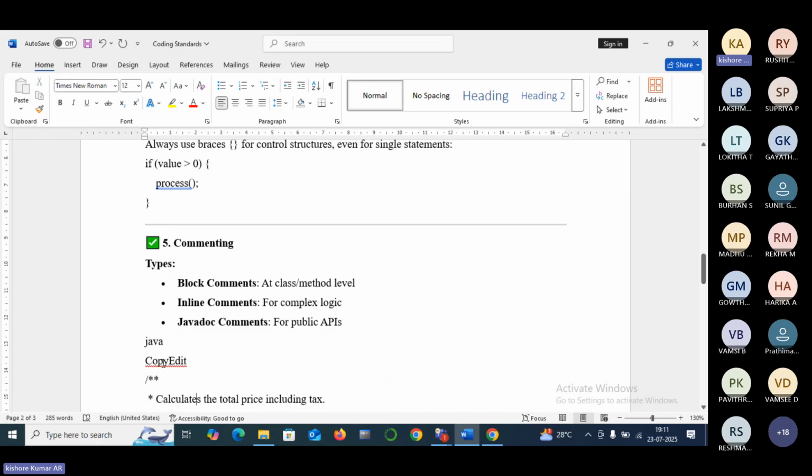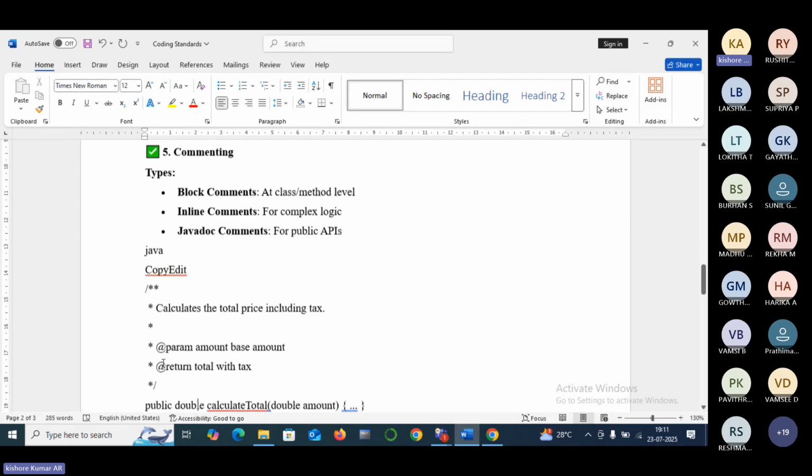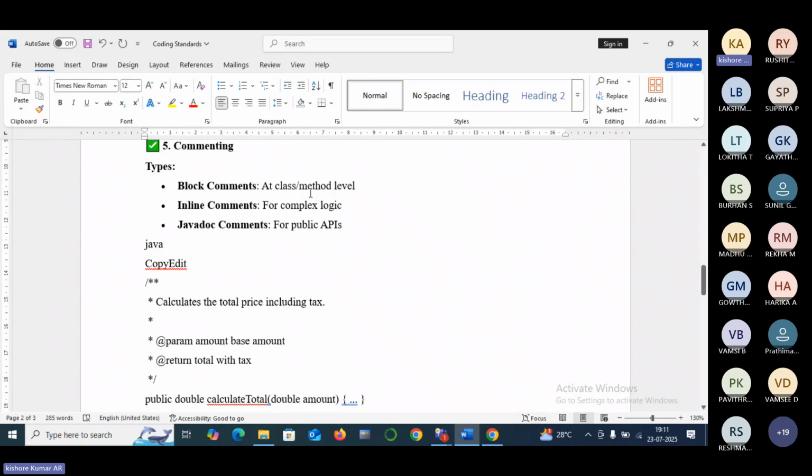Commenting. Actually in Java, we are having 3 types of comments: single line comment, multi-line comment, as well as Java documentation comment. So where these particular comments we can write, block level we can write the comments. Inline means in the same line where we are writing, in order to understand there itself we can write the comment. Java documentation comments provide us an API document. By opening it, you can see whatever the methods are present, what comments we wrote for that method, class, like that. Okay.